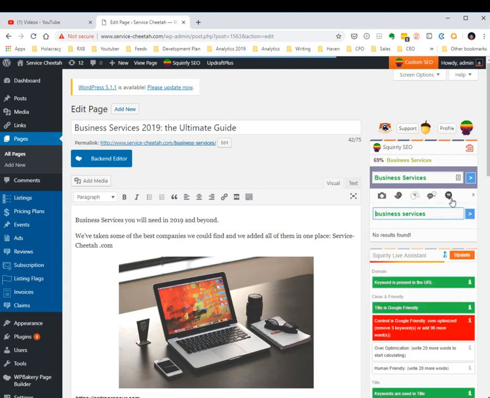Right, and I also have this other button right here that says my articles. So no results found. Now, this is no results found because I don't have any other page on this website that's written about business services. But if I had, I could easily find the links and I could insert them so that I create some really good inner linking inside of my page. This is an example for another time, so stay tuned to